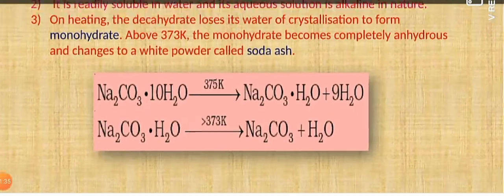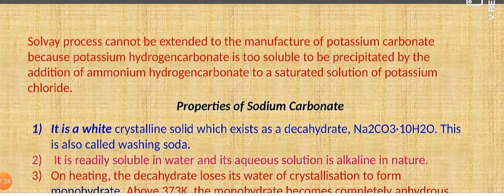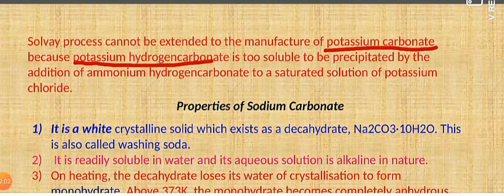Now there is a very important reasoning question from this. Why can the Solvay's process not be extended for potassium carbonate preparation? As I told you earlier also, sodium hydrogen carbonate is less soluble in water. That is, the low solubility of sodium hydrogen carbonate in water is responsible for the Solvay's process. Similarly, potassium hydrogen carbonate is too soluble in water, so that its precipitate cannot be separated out.